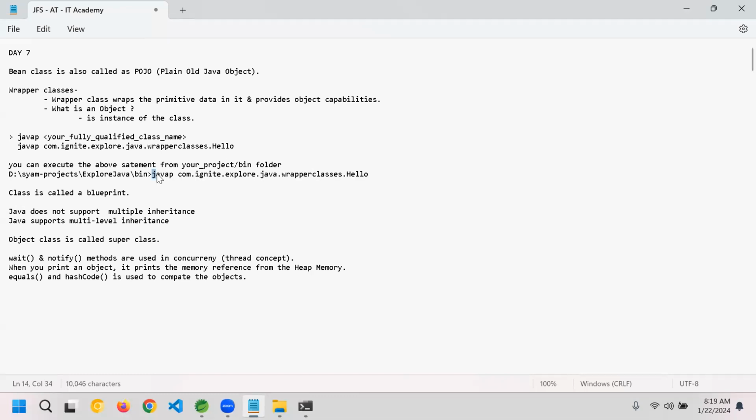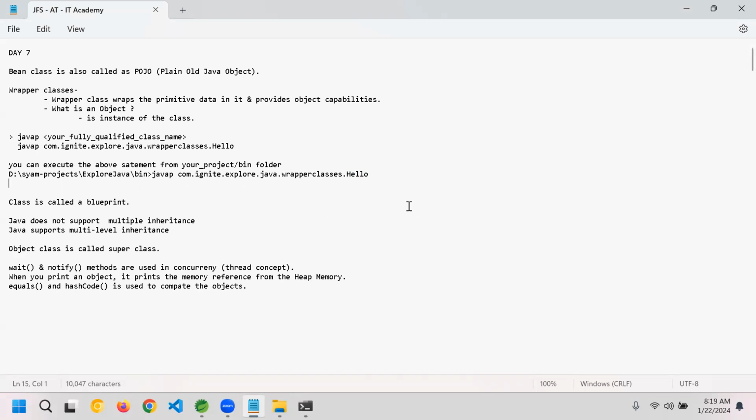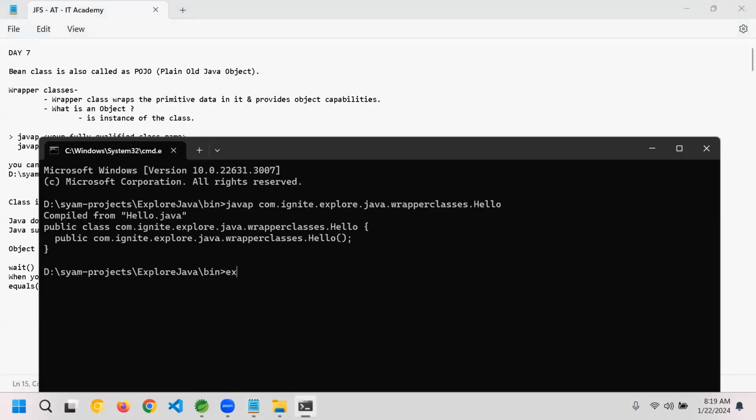Okay, so here we are using javap. From here, your class full name. You see here, first it is in the bin folder. From the bin folder, your command name, all the information, which is your fully qualified package name and your class. Okay, this is for you to execute your class and check it out. Let me exit this one.